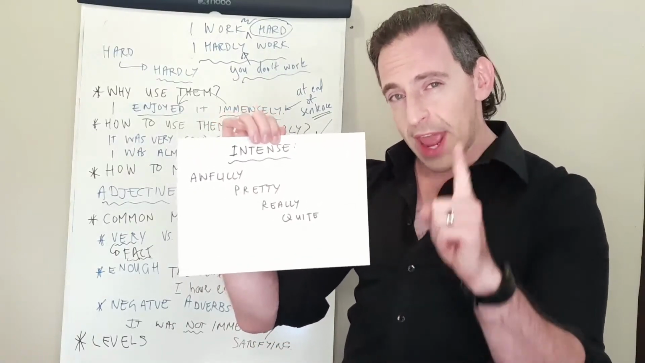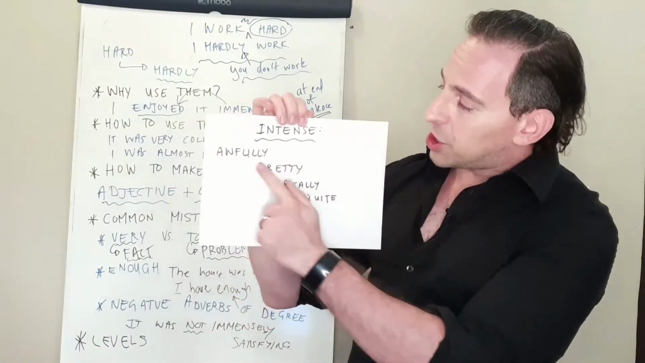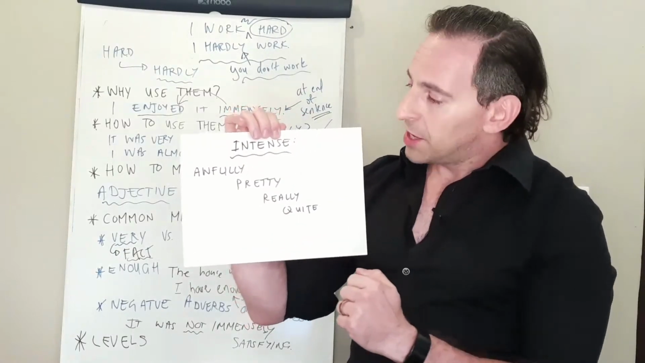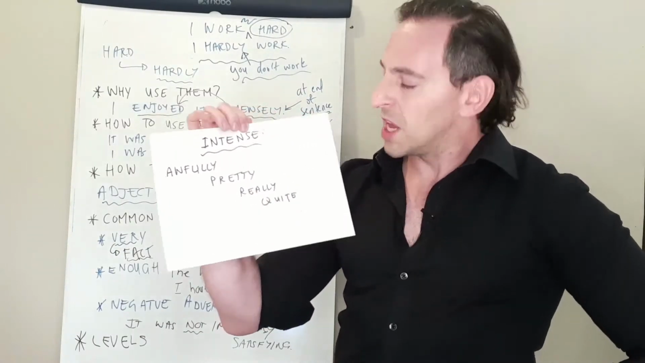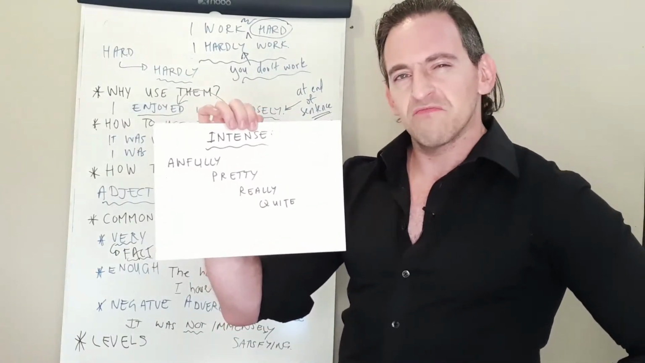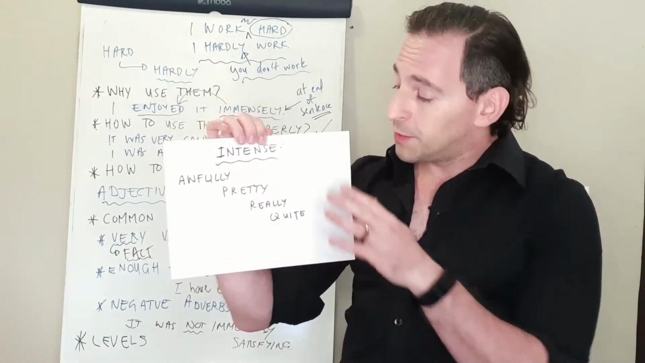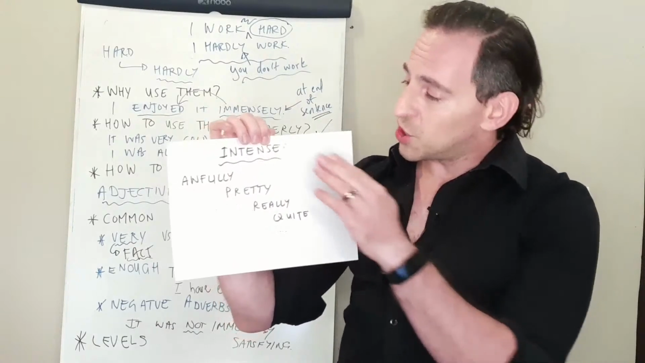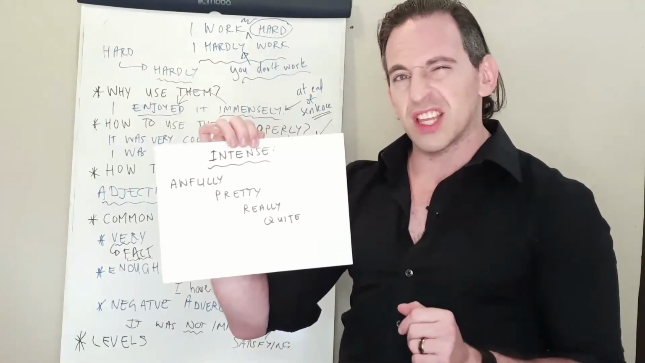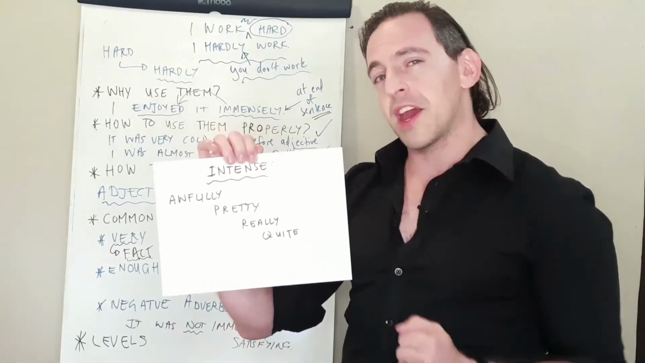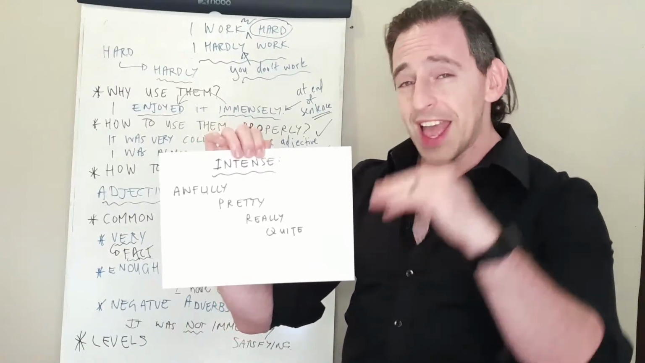And remember that all of these and all of the ones that we looked at before, we can make negative by adding a not onto them. So it was not awfully good. It was not really good. It was not quite, might not work with the not, but don't forget to try. So not awfully good, not really that good. Again, expanding your expression.